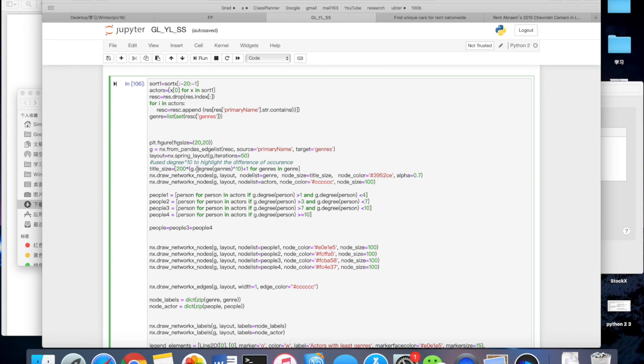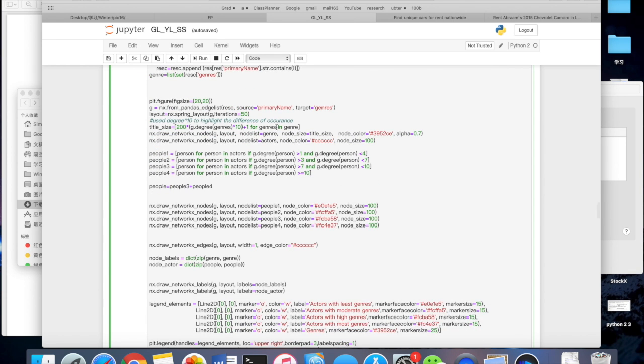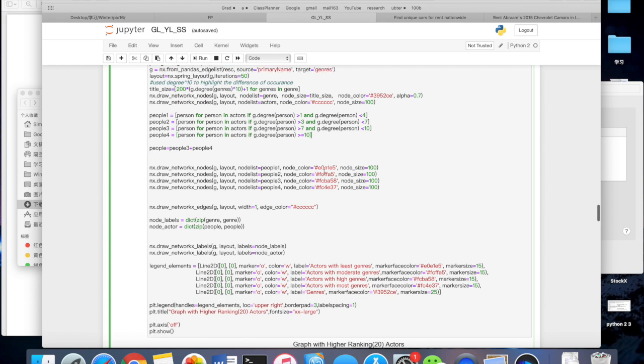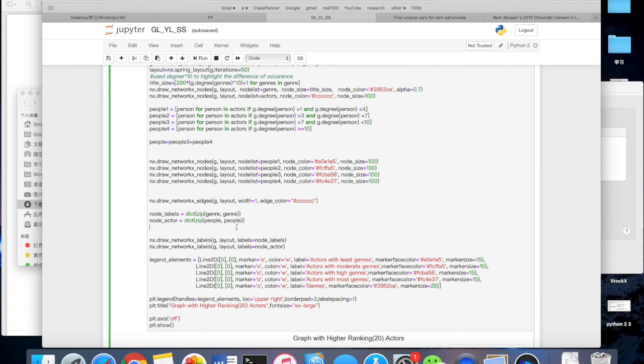So now the node is going to be bigger, and the difference between node sizes will also be clearer to see. And then same thing, we add the nodes, and we make sure that the people that have played the most have more of a red color. And then we add the legend, the labels, and the nodes to the graph, and then we turn off the axis, similar thing.